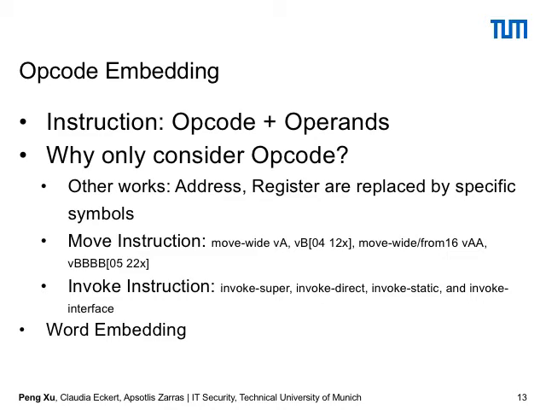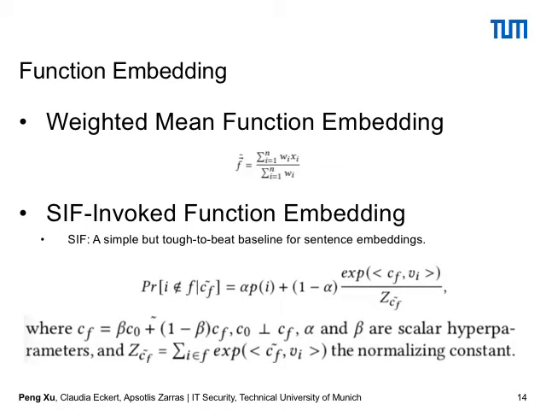In this case, we get the same embedding for different instructions. And also for the invoke instruction, we have different types of opcode. This is the reason we think that just using the opcode, we can also get the semantics of the instruction. After that, we use word embedding to convert the opcode into a vector.